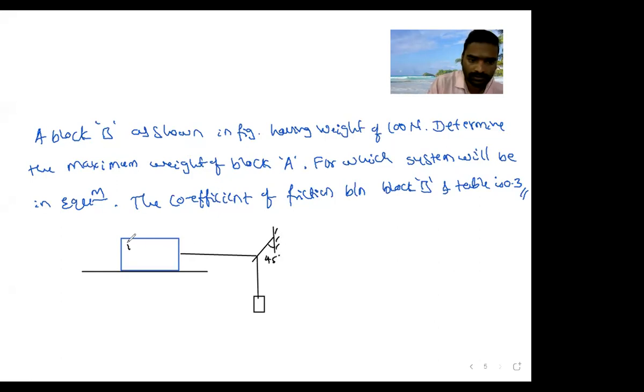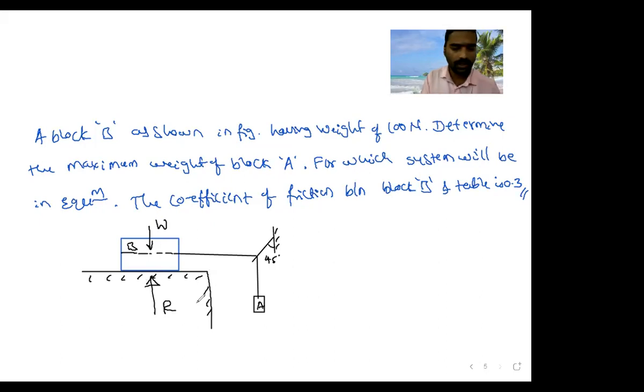This is B. One minute. This is B. The weight is acting downward. W you have to find out. This is block A. This is a table. The normal reaction is R. So here the weight of A is to be found, W you have to find out, and he has given the coefficient of friction. Okay, take down this one. We'll continue in the next class.